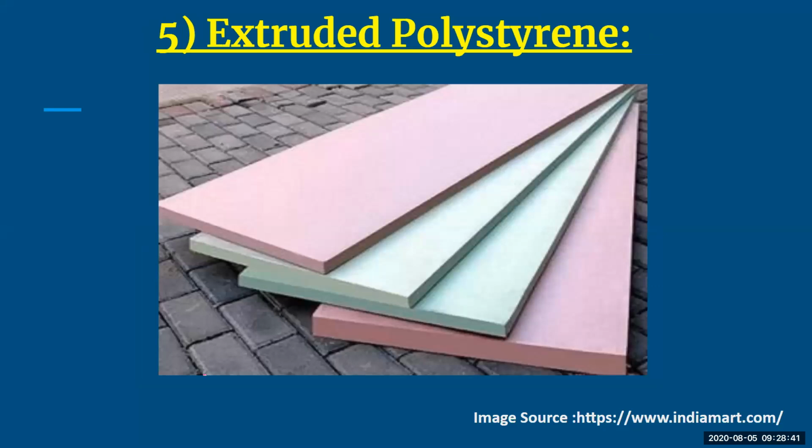Next, last is extruded polystyrene. Extruded polystyrene is also something like your foam board. It is just like a thermoplastic, you can say. At times some people also use it as a foam board. There is a thermoplastic in it, and it has a closed structure. You can see it has a closed structure from all the ends.